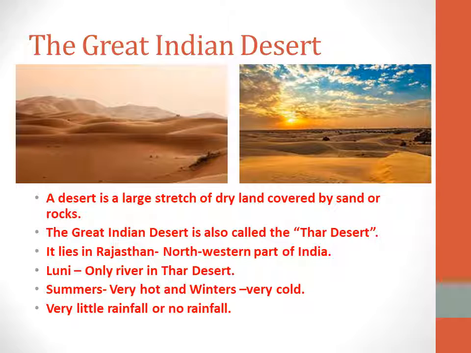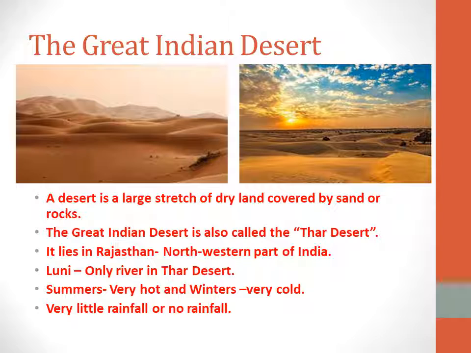So when we take deserts, they are very hot in summer and very cold during winter. Sometimes you can see a little rainfall in the Thar Desert, and sometimes there may not be any rain. So what is the Great Indian Desert?